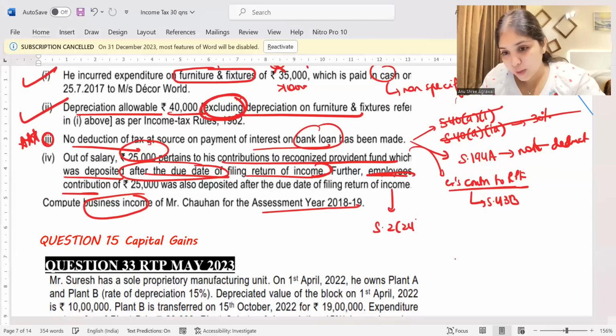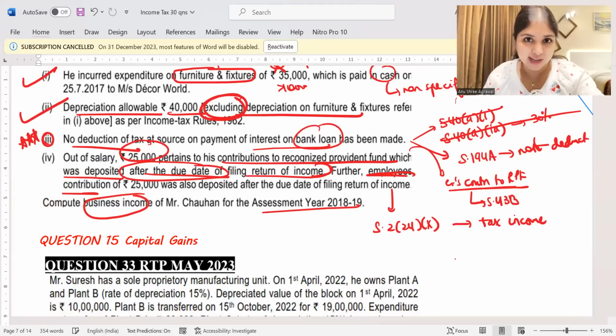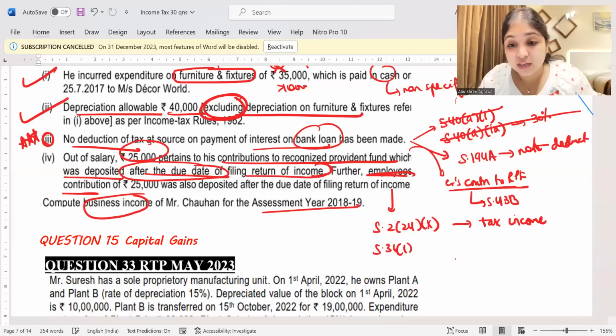Under section 2(24)(x), we first tax it as income. Whatever is the employee's contribution which the employer has received, first we will tax it as income. Then whatever payment is made within the PF due date, under 36(1)(va), it is going to be allowed.